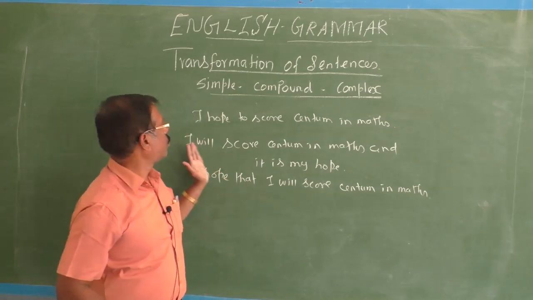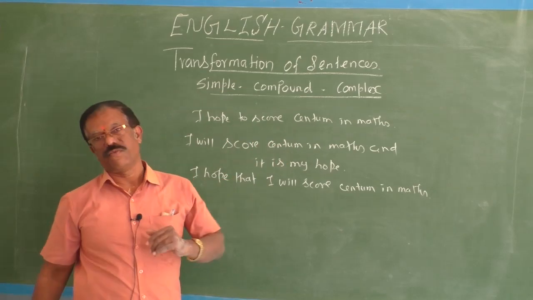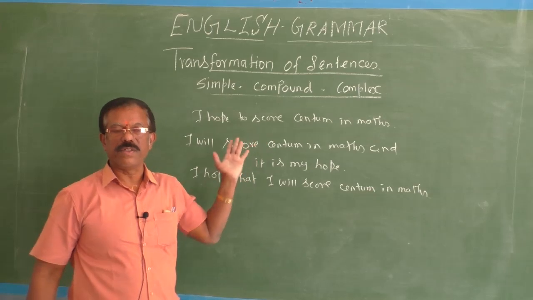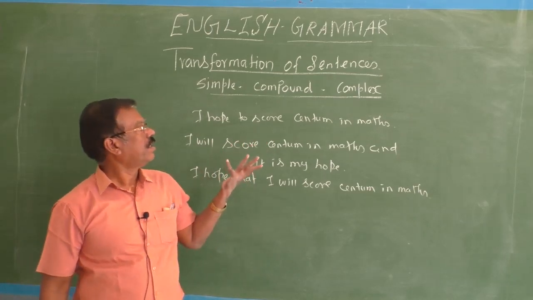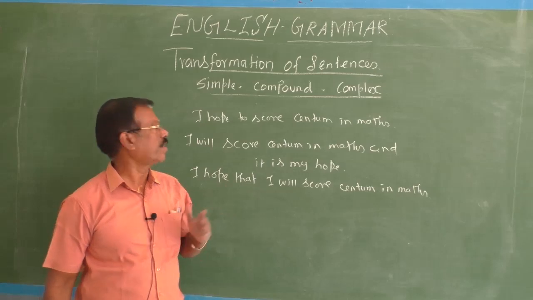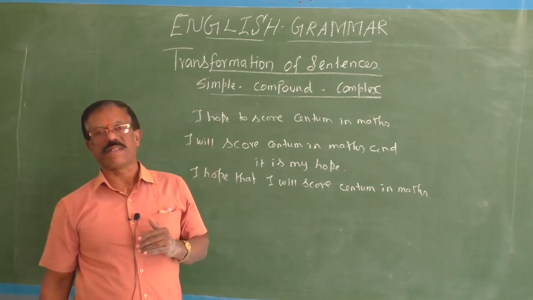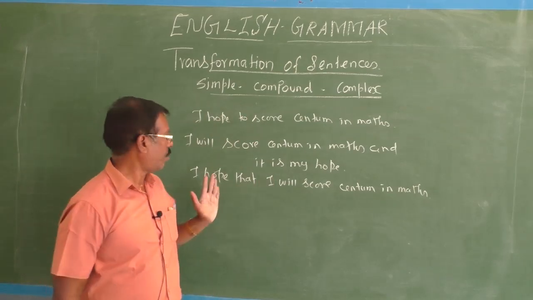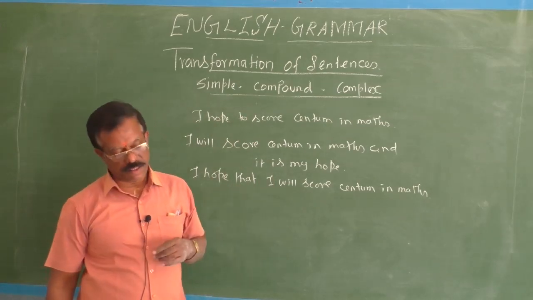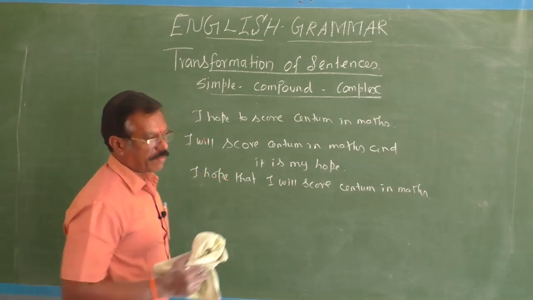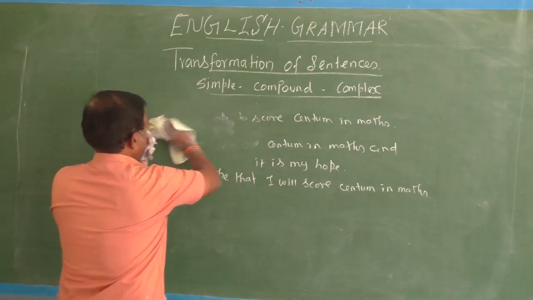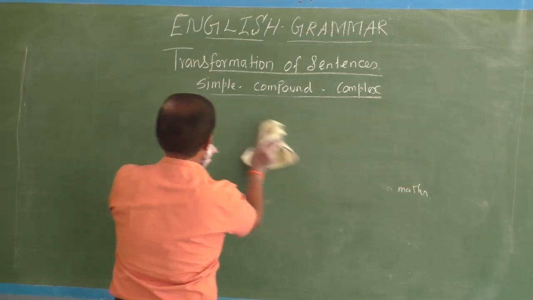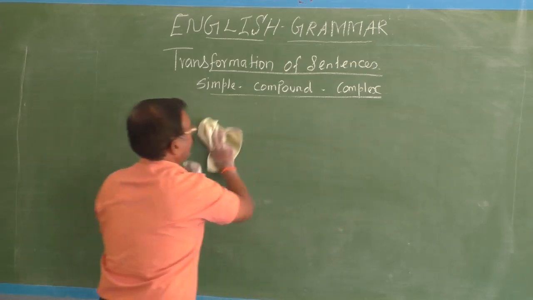Okay, children. So I hope to score centum. This is an infinitive phrase. It is used here as, how it is used? Object. I hope what? Scoring centum in maths is my hope. Okay, fine. When you are going to change such types of sentences into compound, I will score centum in maths, and it is my hope. Complex, I hope that I will score centum in maths. Okay. Sometimes using the relative pronouns also, you can change a simple sentence into compound and complex.